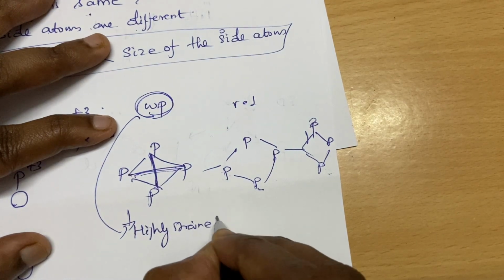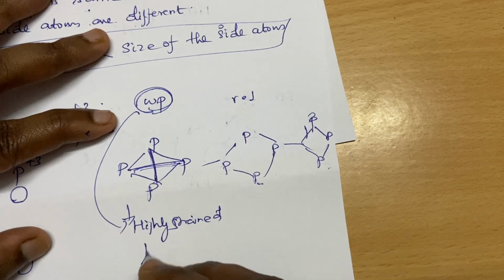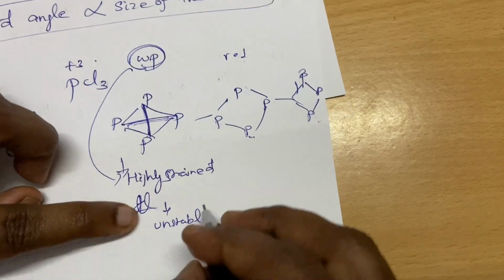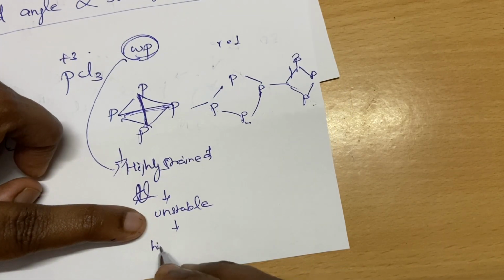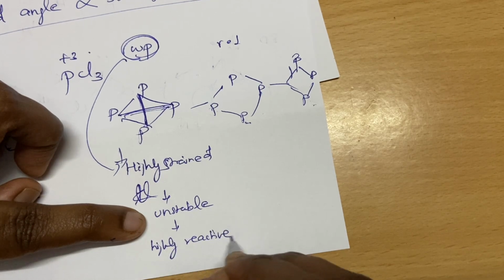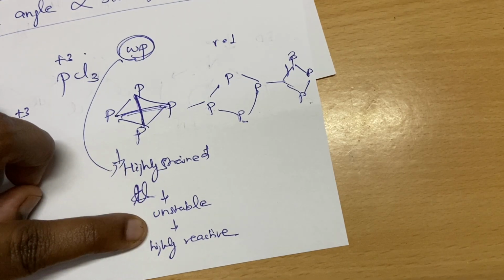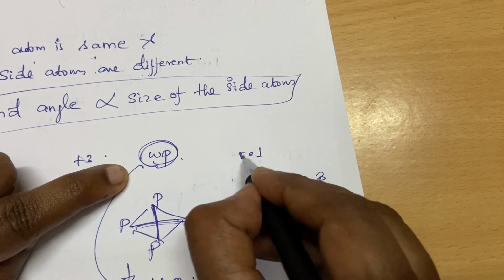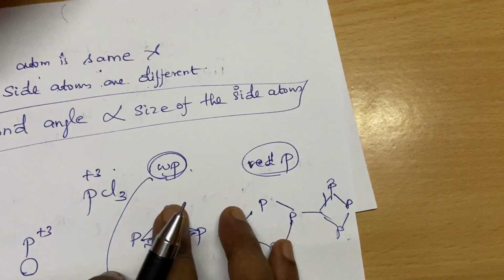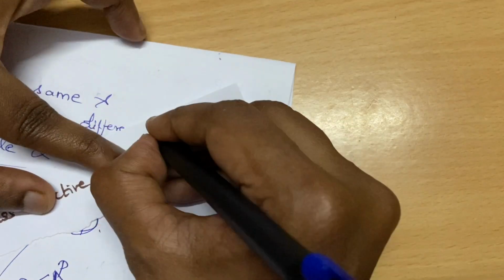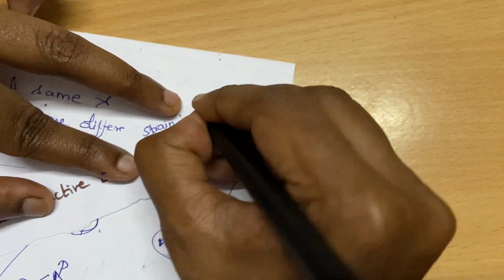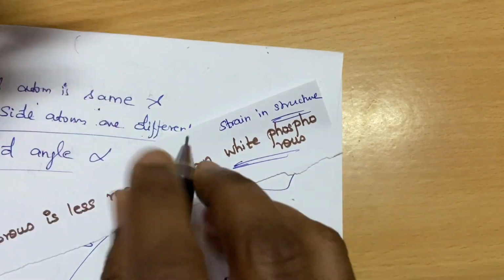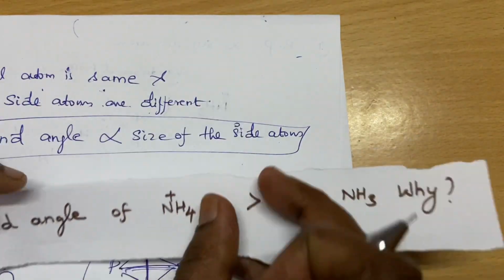These interlinkages make white phosphorus highly strained. Higher the strain, lesser will be the stability, it is very unstable. That's why it is highly reactive, very strained, very unstable. It can react quickly. So that is the reason white phosphorus is more reactive than red phosphorus. So it is due to the strain in structure. It is highly strained. It exists as P4.